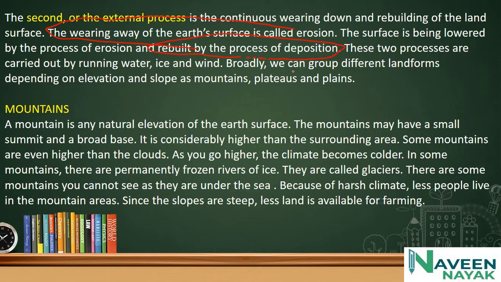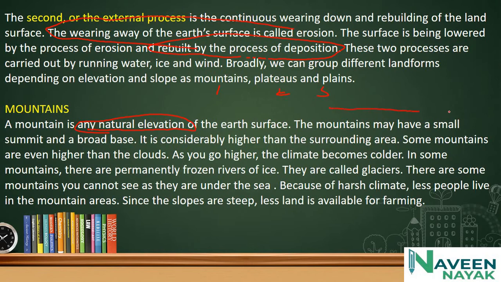Broadly we can group different landforms, depending on elevation and slopes, as mountains, plateaus and plains. Mountains: you can see here, a mountain is a natural elevation of the earth's surface. Remember, they are natural elevations of the earth's surface. A mountain has a small summit and a broad base. It is continuously higher than the surrounding area.